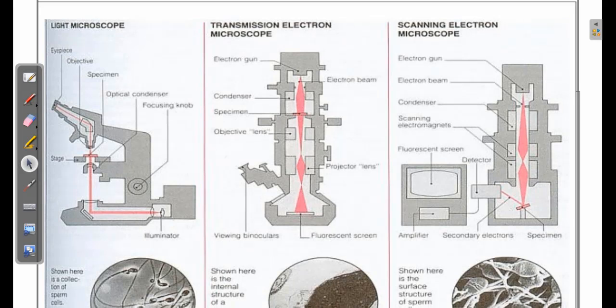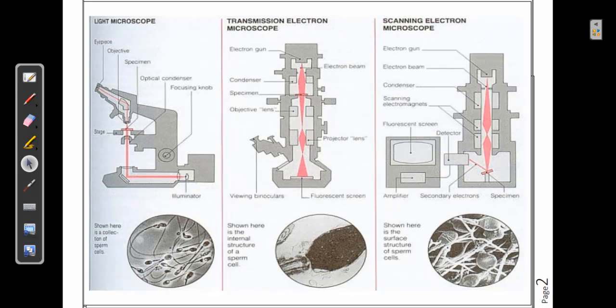The first type of microscope, you can see the lenses arranged: the eyepiece first, the objective, and the specimen kept in between, and then the optical condenser. The light will be condensed by this, and then the focusing knob, which is very useful to focus exactly on the sample region. And then you can see the illumination. Sometimes even this could be sunlight. There will be a small reflecting glass, and here you can see the sperm cells, which are not very clear.